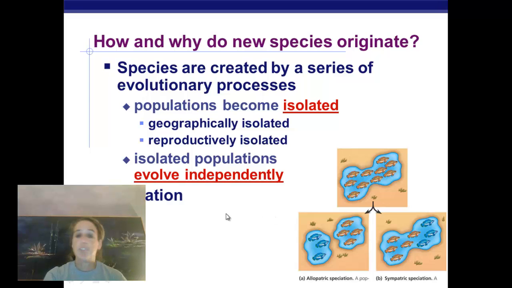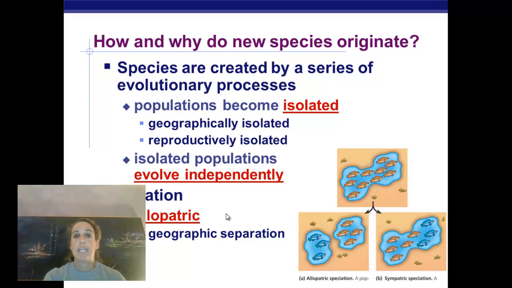All right, so the 2 different types of isolation, you have allopatric. The prefix allo means other, and patric is referring to father. So other, father, and basically what that means is that they have had a geographic separation. They are now living in another place, so an other place. So they're geographically separated from one another.